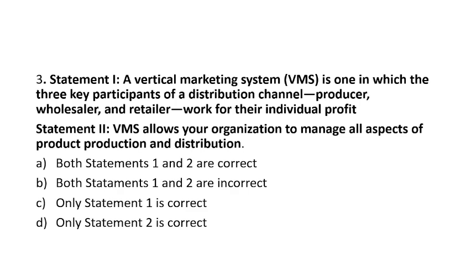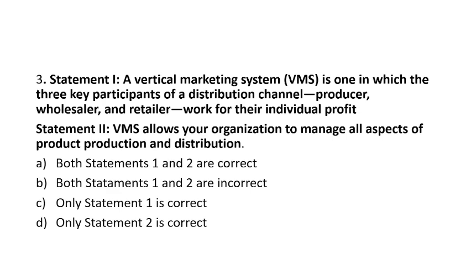I hope you have got the answer. Now let's see the statements. Let's see the first statement. VMS is a type of distribution system or marketing system where multiple intermediaries work together. So what's wrong in this statement? Individual profit. It is not individual profit, it is the profit of the entire organization. So statement number 1 will be incorrect.